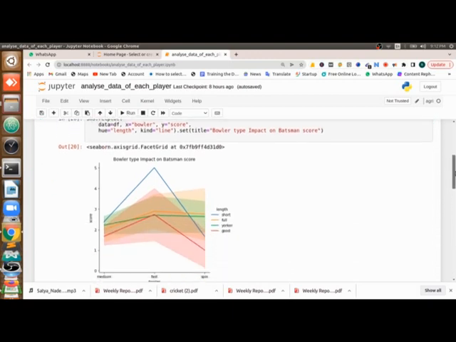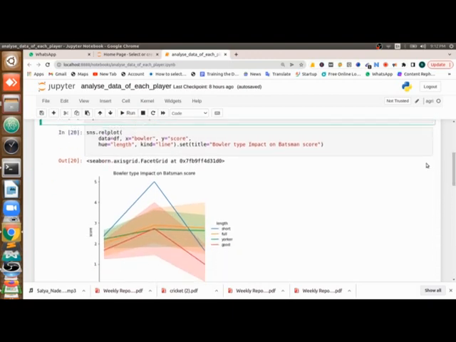Here you see, first I am trying to see which type of bowler the batsman is scoring high or low against. That is my concern. Again, when he is scoring like that, what effect does the length of that ball have on him? Good length, how he plays full, yorker or short balls, like that.